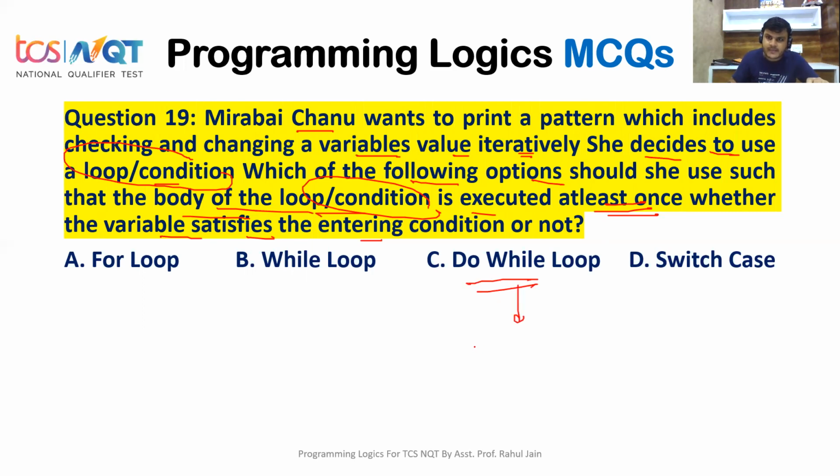Because this loop is an exit control loop. Here the value will be printed first at least once, and then the condition would be checked. So option C is the correct answer. Just the concept of loops is asked.